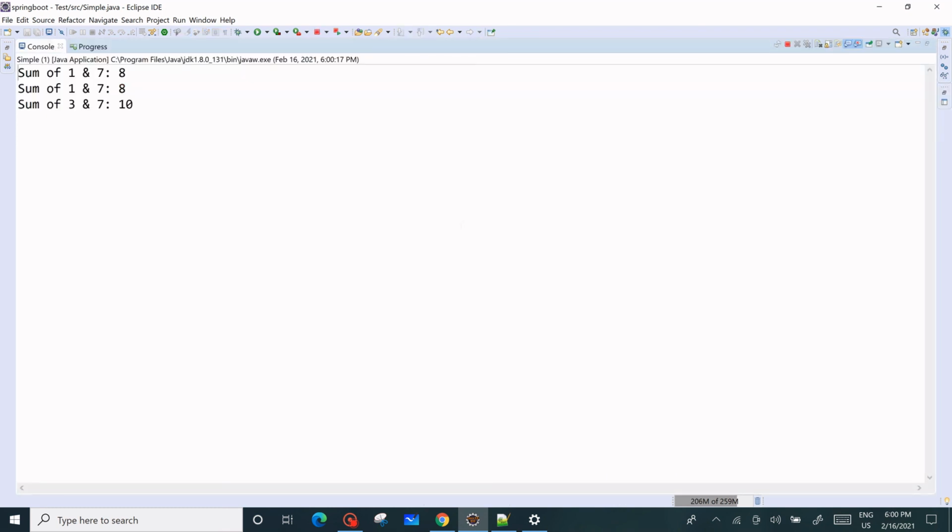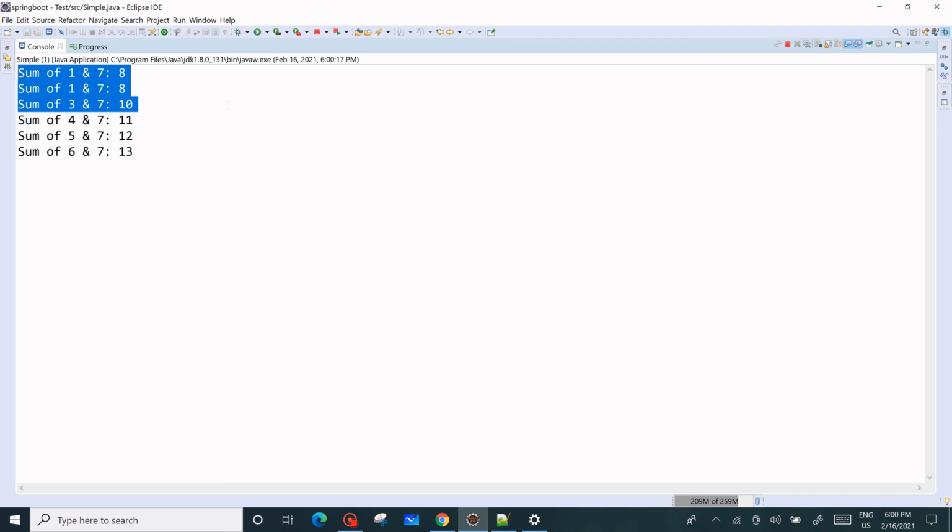See, the first 3 threads are available. So 1 and 7 is 8, and 3 and 7 is 10. Similarly, the next time it will come and execute the run method. So we have to wait for 20 nanoseconds. Say 4 and 7, 5 and 7, 6 and 7. This type of value will execute multiple times. Okay, give me 1 minute.